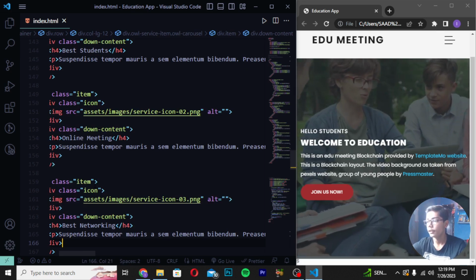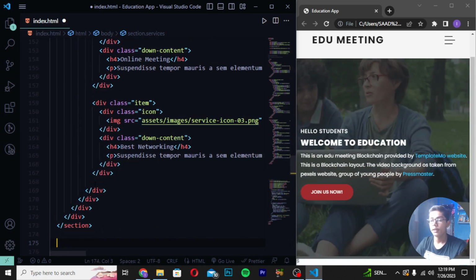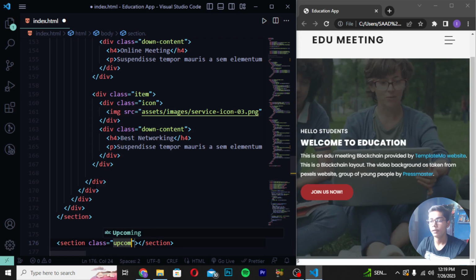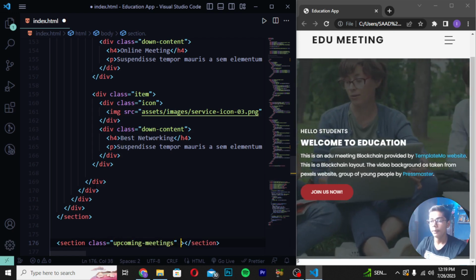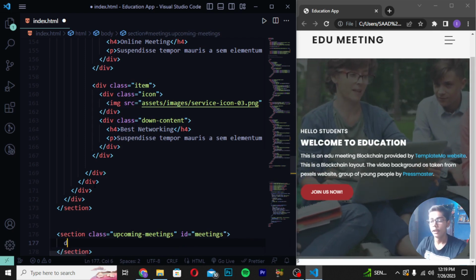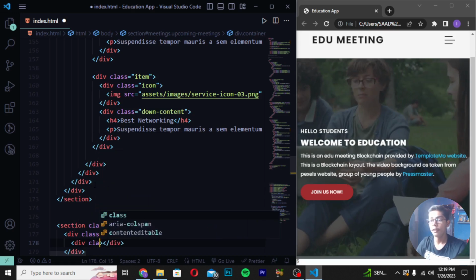After saving you have to move after the two divs here, then move after this close section and create another section with the class of upcoming meetings. So here I will be writing upcoming meetings, here ID meetings. Now I will be moving down. Create a div class container and write div class row.